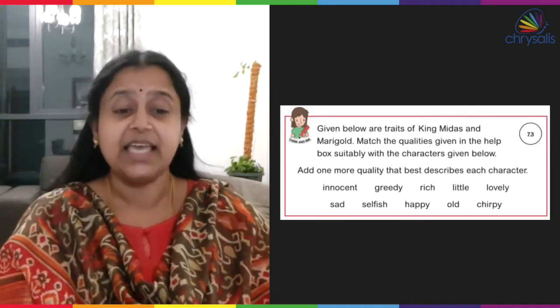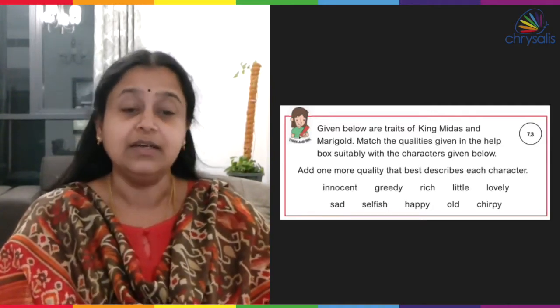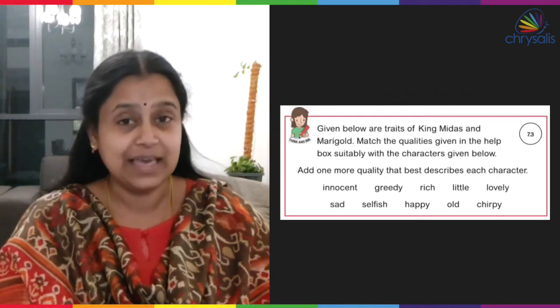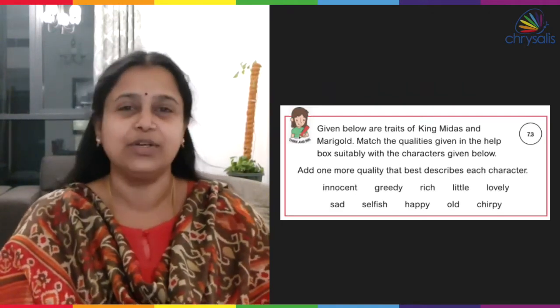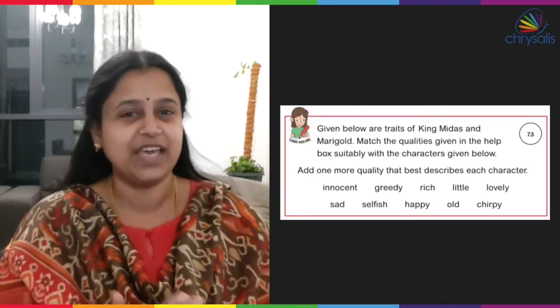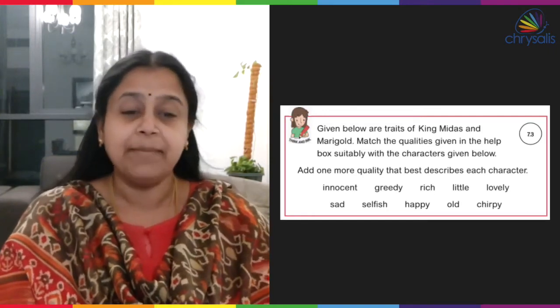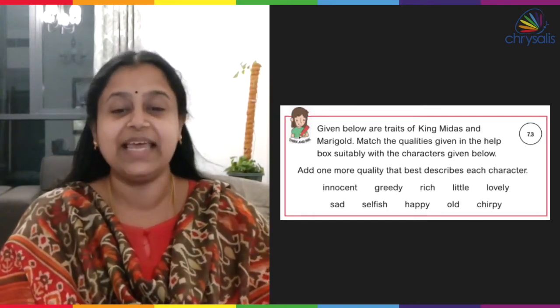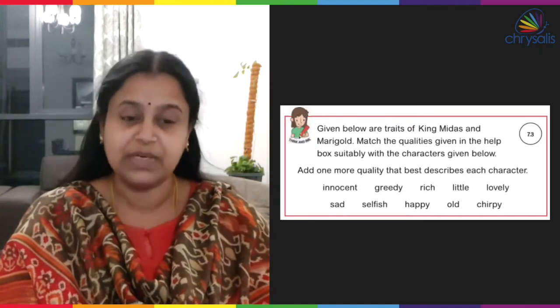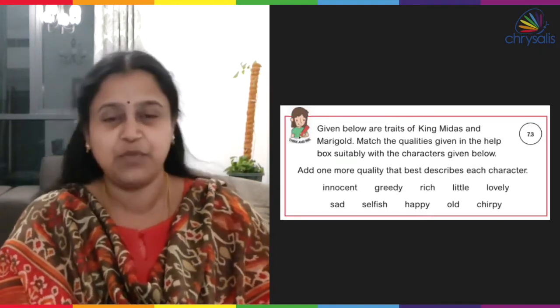It says, given below are the traits of King Midas and Marigold. What do you mean by traits? That means qualities of King Midas and his daughter Marigold. Match the qualities given in the help box suitably with the characters given below.